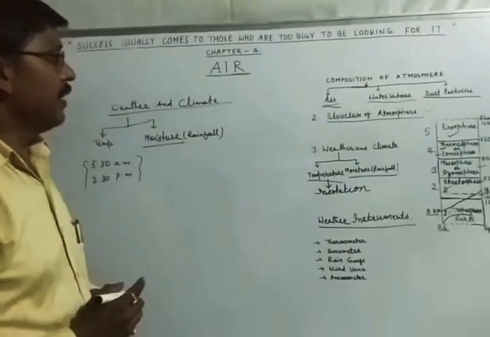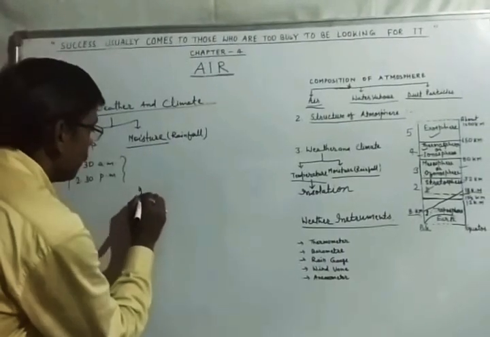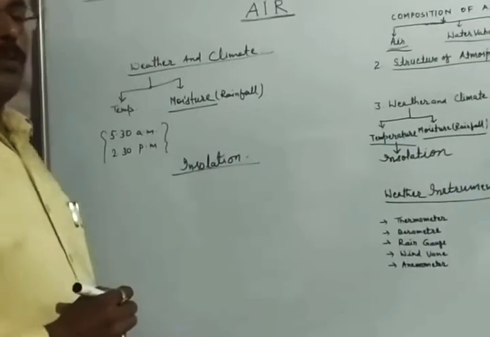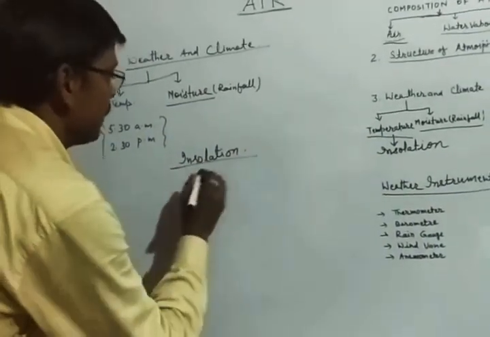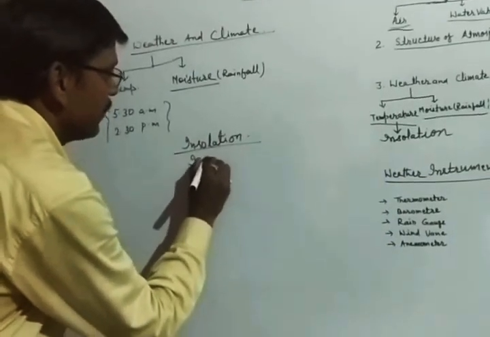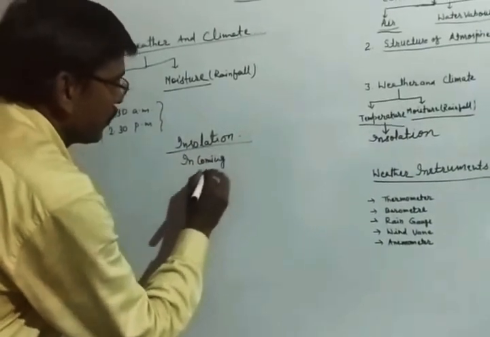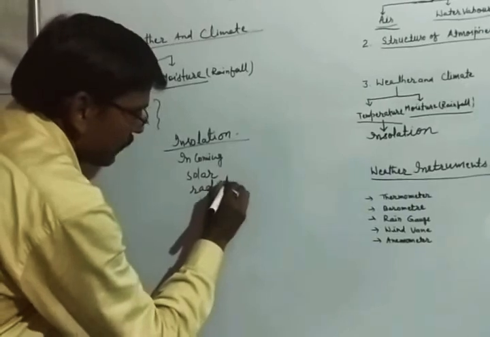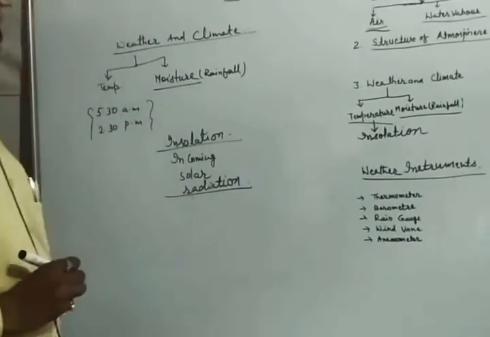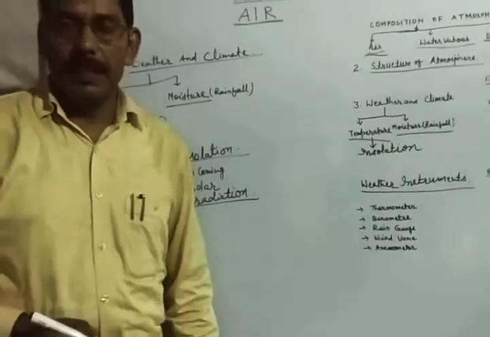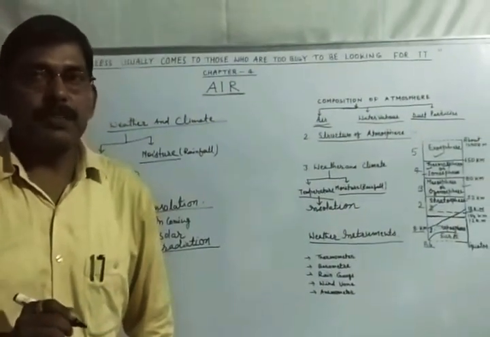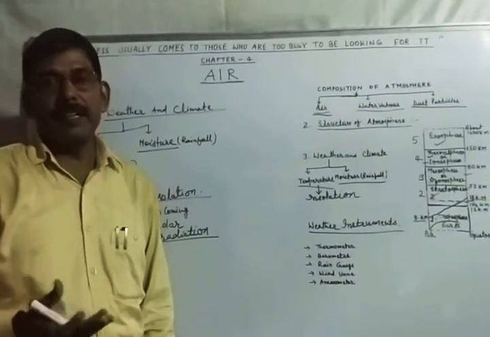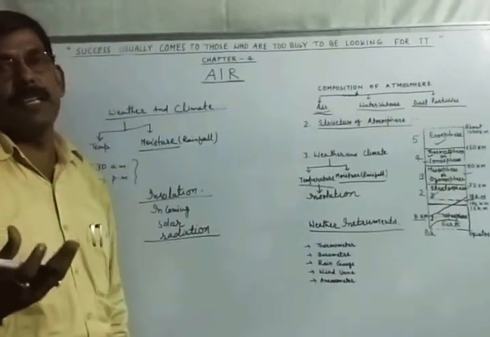This temperature, varying from morning to evening or night, is affected by one of the things called insolation. Okay, children, so what is insolation? Insolation is made from three words: incoming solar radiation. Children, you know that the sun is the ultimate source of energy in the atmosphere. The energy coming from the sun is absorbed by the earth, and the earth releases this heat, and then the atmosphere becomes warm.